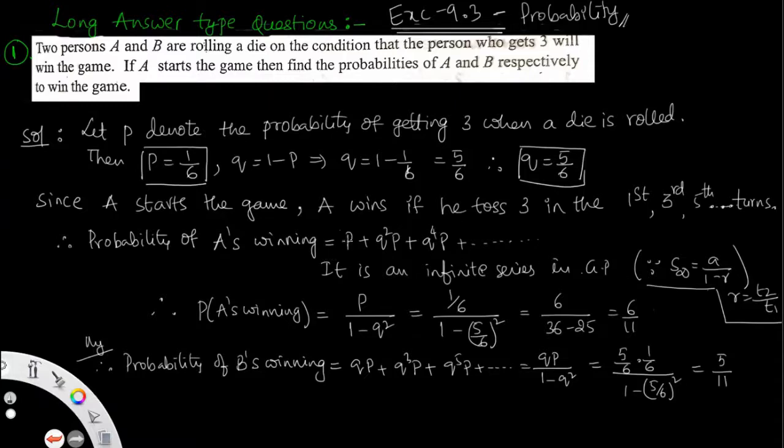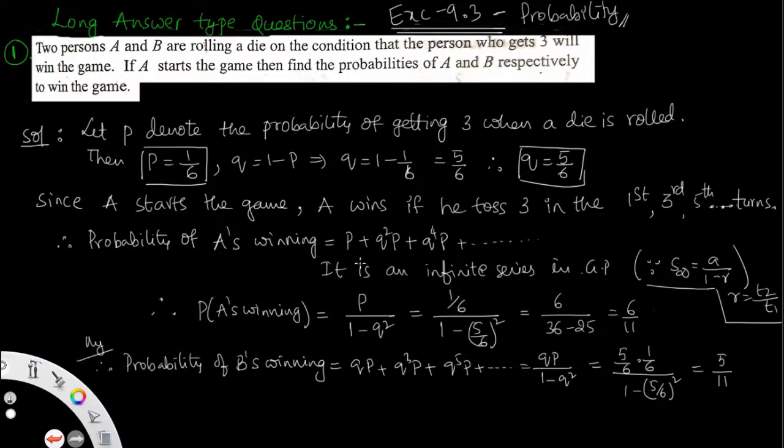This is the value for A. A means P by R means Q square, P by P means P P cancel, then you get Q square. We have the values P equal to 1 by 6, Q equal to 5 by 6, then you get the value 6 by 11.